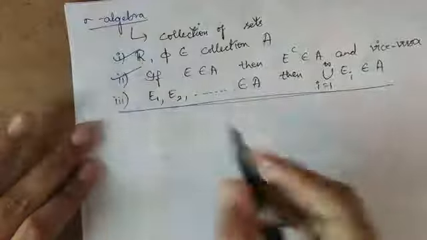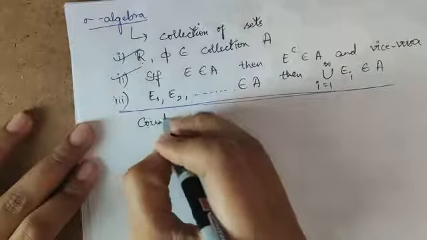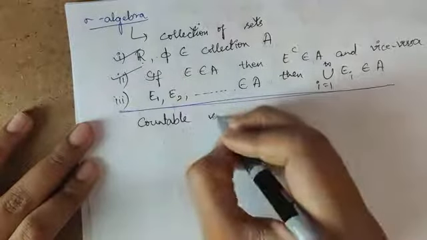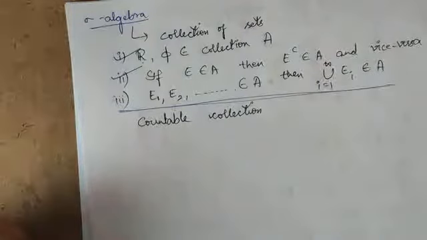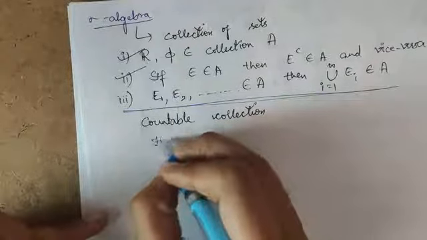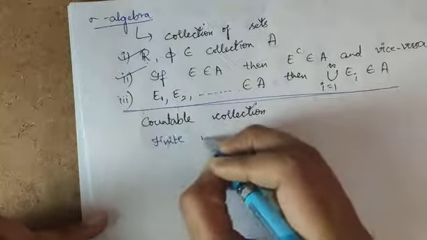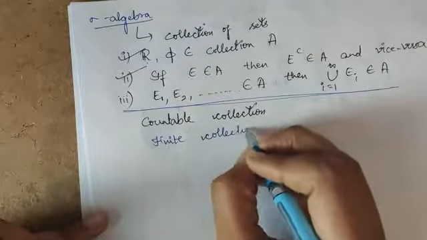In order to prove this for a countable collection, let us first prove it for a finite collection.